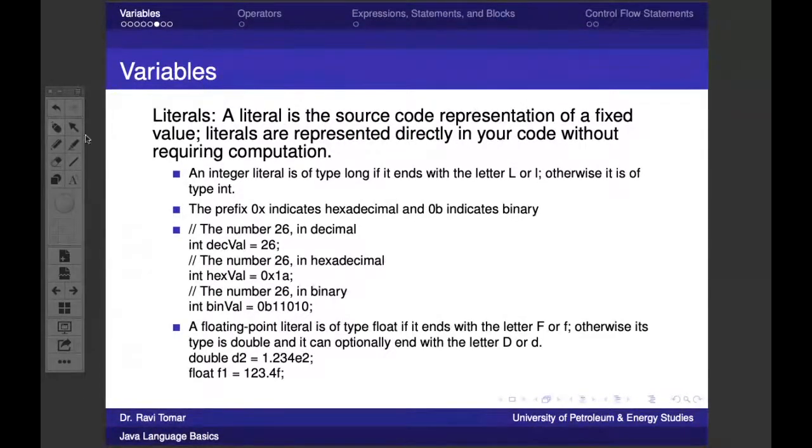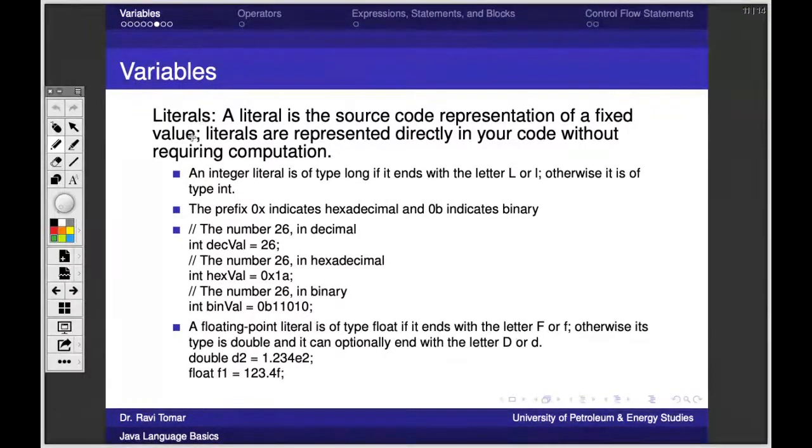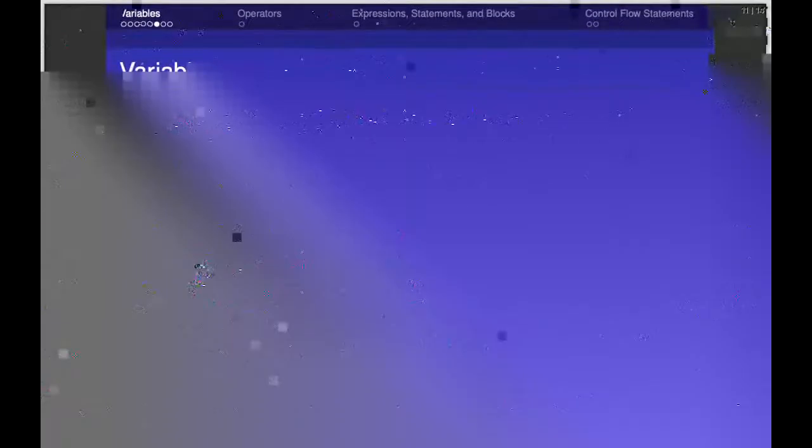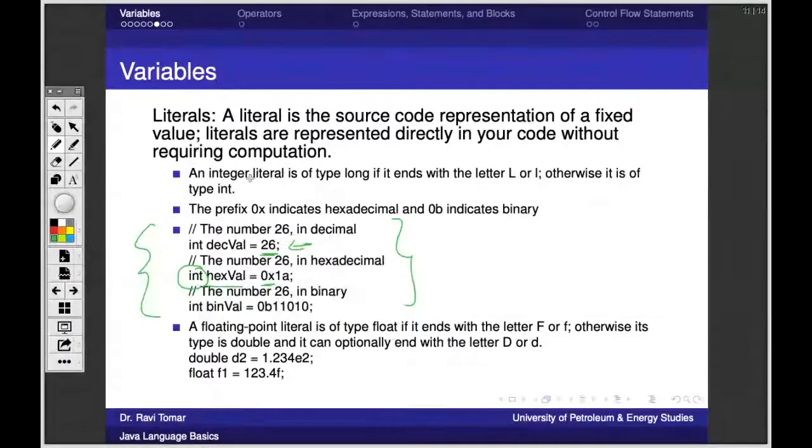So these two slides are regarding these things only. First of all, how can we ensure readability? If in our program I want to store a hexadecimal value, these are the literals that are supported. By default, decimal is there. See, the variable type is integer, and 26 is a decimal. An integer literal is of type long if it ends with L, otherwise it is of type int. Prefix 0x indicates hexadecimal, 0b indicates binary.